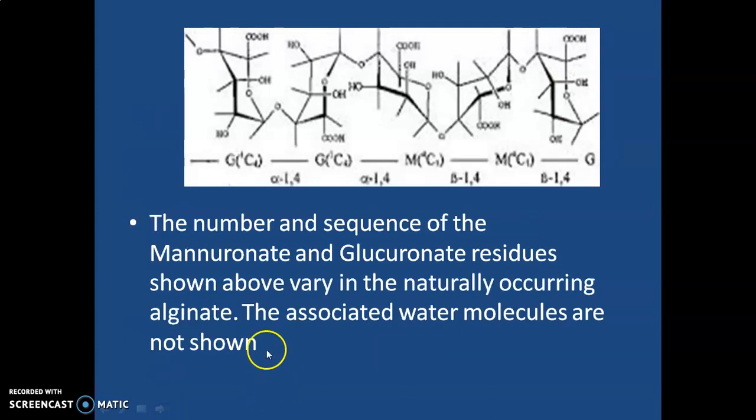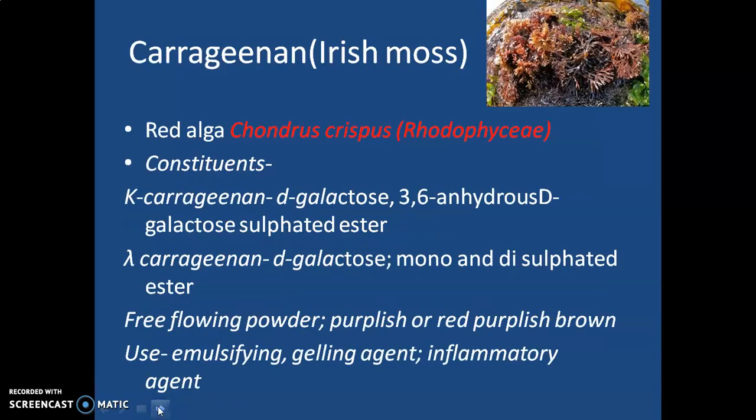So here you can see the structure of alginic acid as a polymer of mannose and glucuronate. Next drug is obtained from a red algae, Rhodophyceae Chondrus crispus. The name of the drug is carrageenan, or synonym is Irish moss. Basically, two types of carrageenan are available.